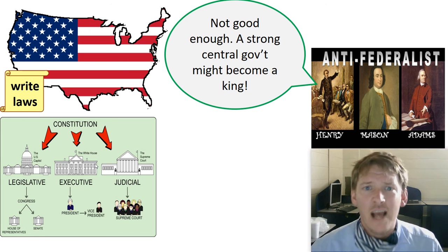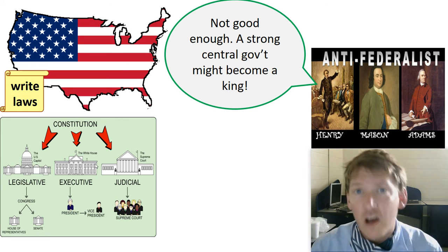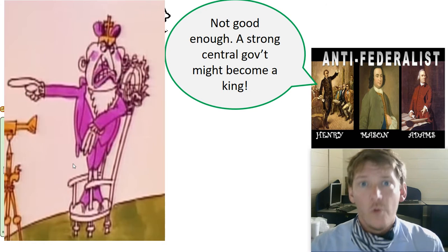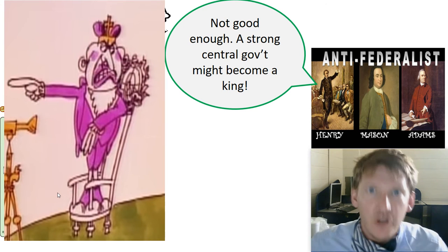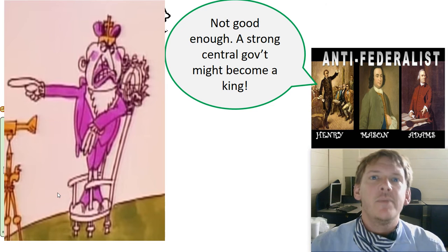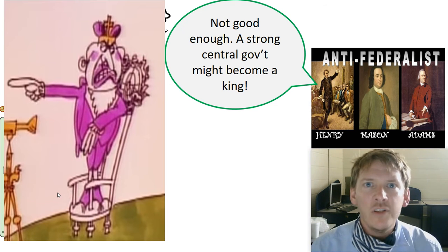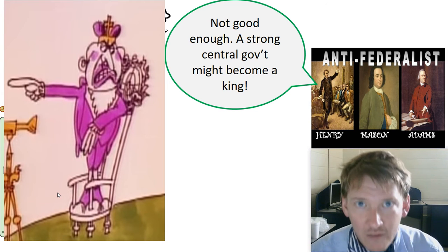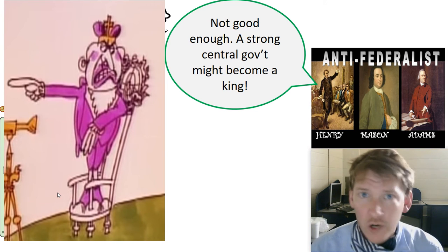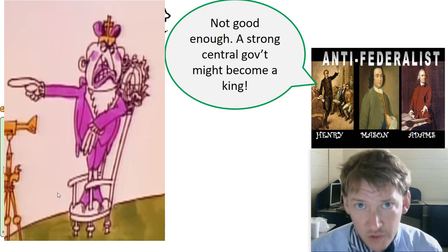Well, the Anti-Federalists say, I'm not buying it. It's not good enough. A strong central government might become a king. We don't want an abusive, oppressive power ruling over the entire nation. We need some sovereignty. We need some autonomy. We need our own state to be able to rule our own people. We don't want New York bossing around Virginia. And we don't want Georgia bossing around Massachusetts.